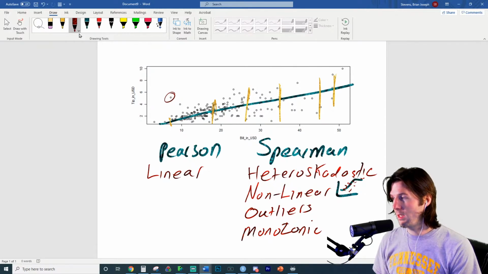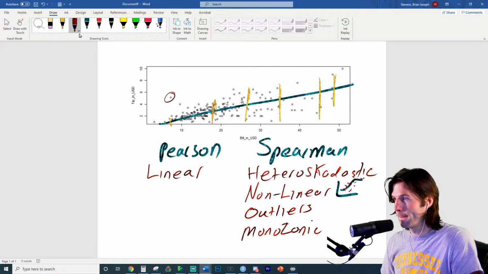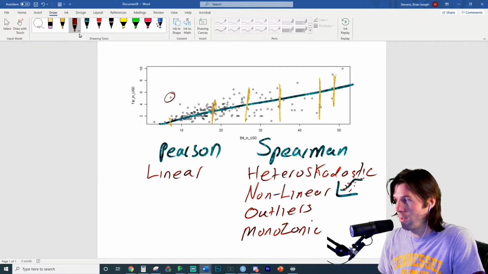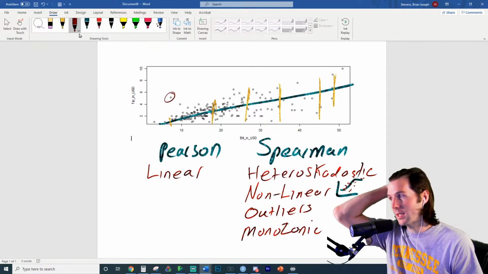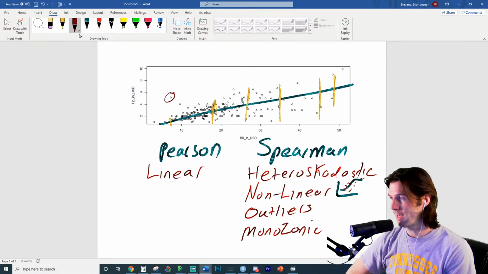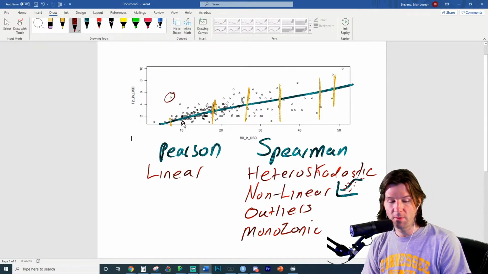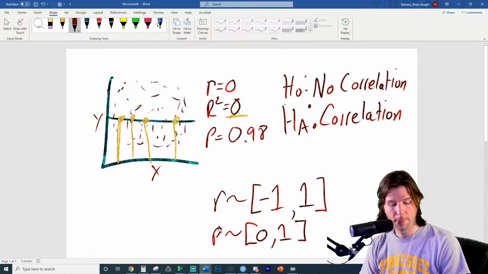So what looks to be the proper thing here, Spearman or Pearson? What do you think we should be using? Yeah, I would agree. It's probably Spearman. Due to the outliers, due to the heteroscedastic nature of the relationship, it seems better to do ranked-based correlation on this, which is Spearman. So I'd probably go with Spearman. We've identified outliers. We've identified differences in strength. That doesn't really look to be an outlier. It looks to be a symptom of the heteroscedastic nature of the relationship.